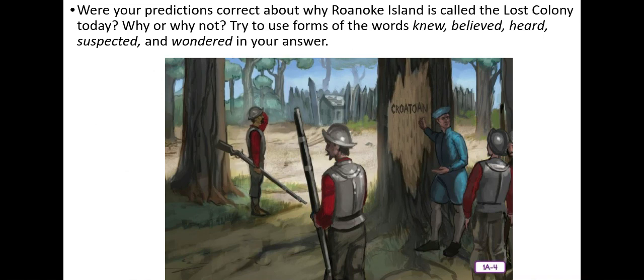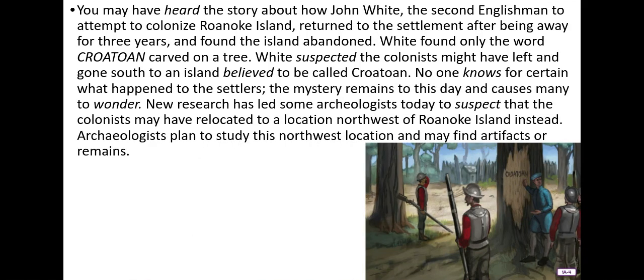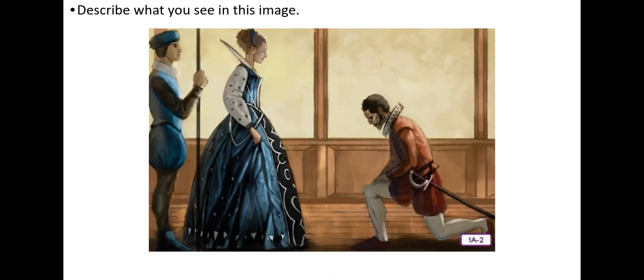Were your predictions correct about why Roanoke Island is called the Lost Colony today? Why is it called the Lost Colony? Do you remember? Try to use the forms of the words knew, believed, heard, suspected, and wondered in your answer. You may have heard this story about how John White, the second Englishman to attempt to colonize Roanoke Island, returned to the settlement after being away for 3 years and found the island abandoned. White found only the word Croatoan carved on a tree. White suspected the colonists might have left and gone south to an island believed to be called Croatoan. No one knows for certain what happened to the settlers. The mystery remains to this day and causes many to wonder.